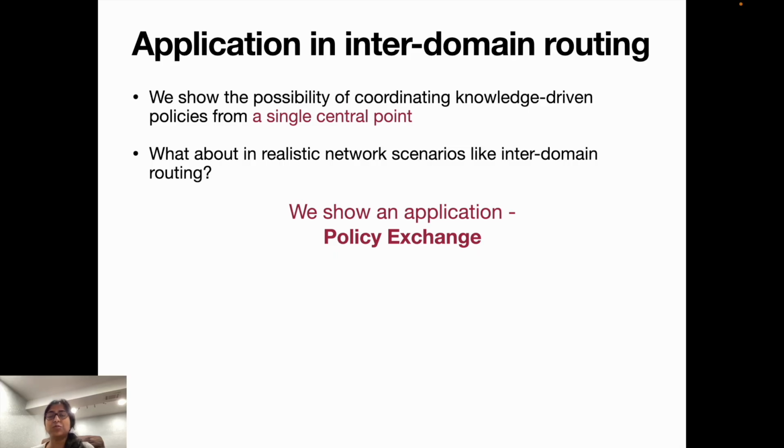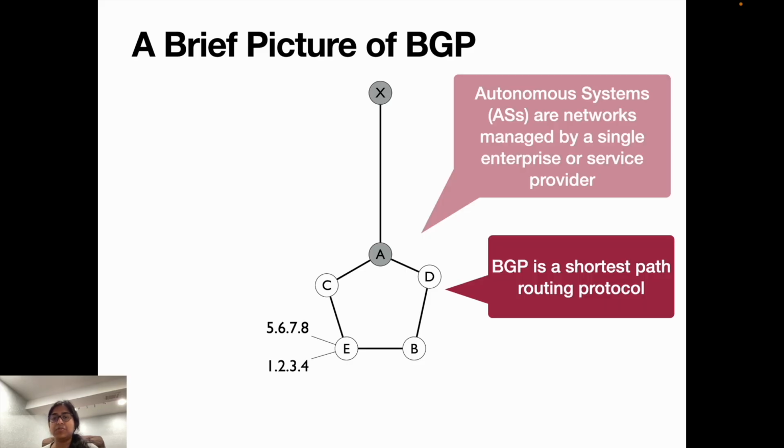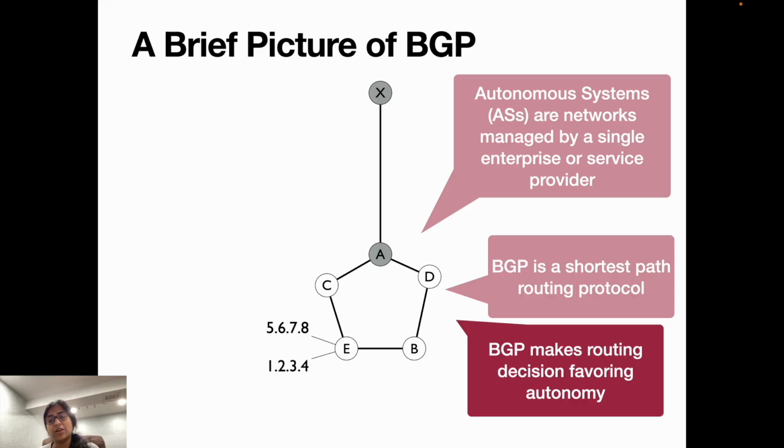Before we dive more into policy exchange, we want to show a small overview of Border Gateway Protocol, or BGP. Autonomous systems are networks that are managed by a single enterprise or service provider. Border Gateway Protocol communicates between these autonomous systems. It takes routing decisions for packets, and it is a shortest path routing protocol. It also makes routing decisions favoring autonomy.